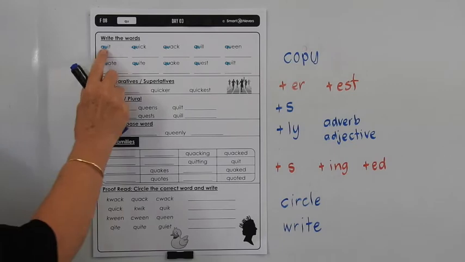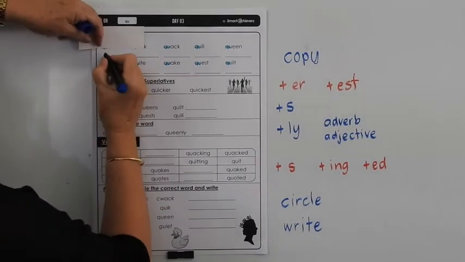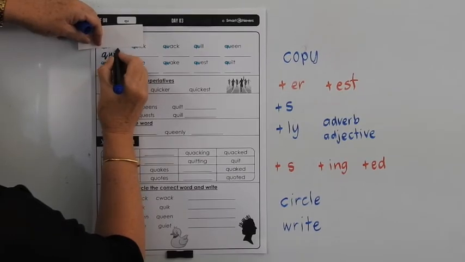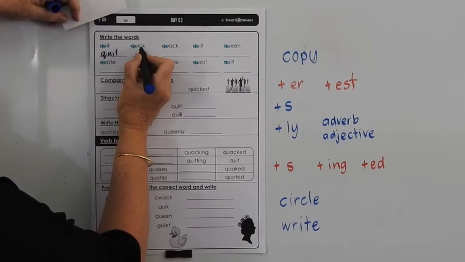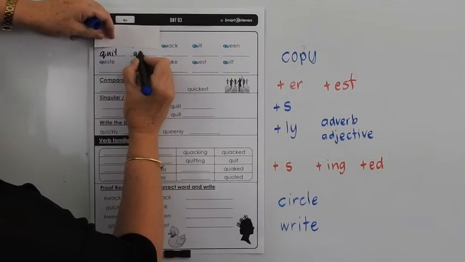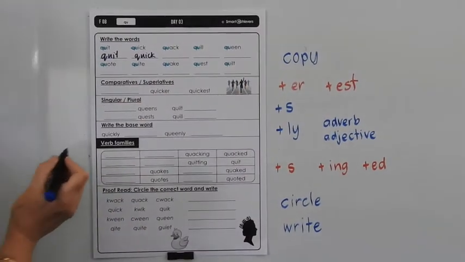So we're going to go quit, quit it, Q-U-I-T, cover it and write it. So quick, quit it, Q-U-I-C-K, cover it and write it. That's quite easy for you to do on your own.